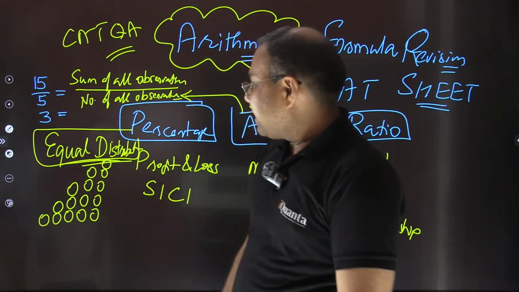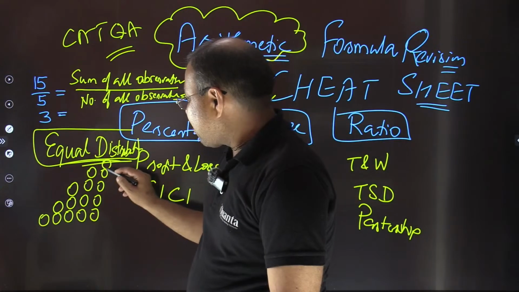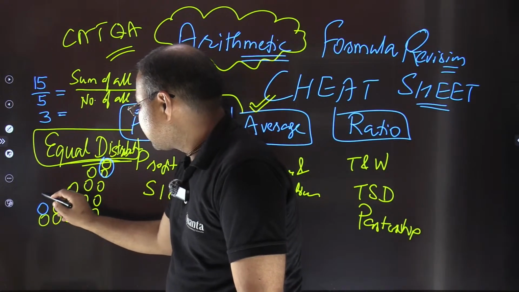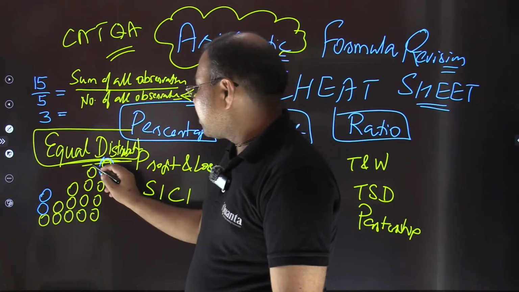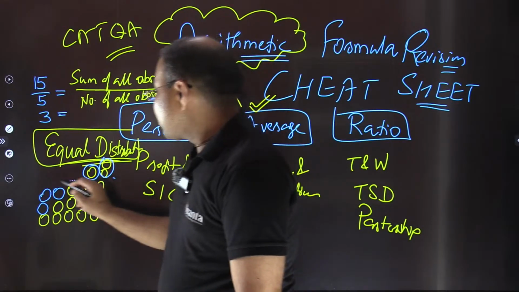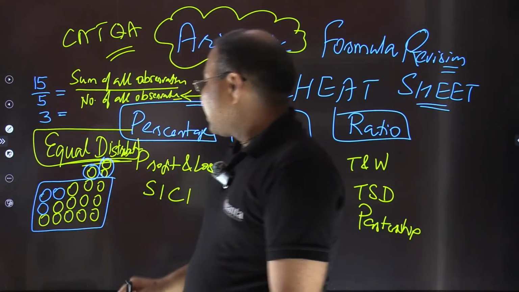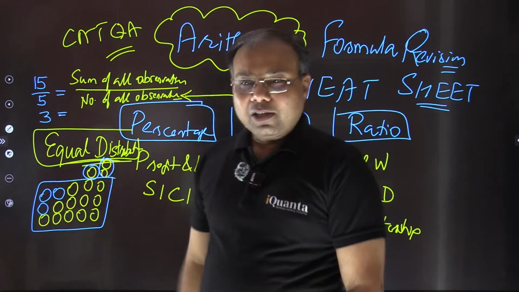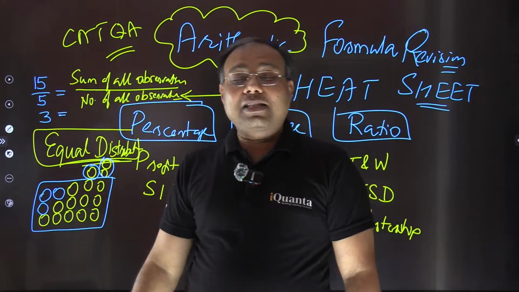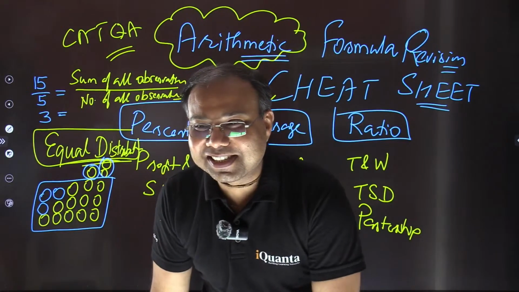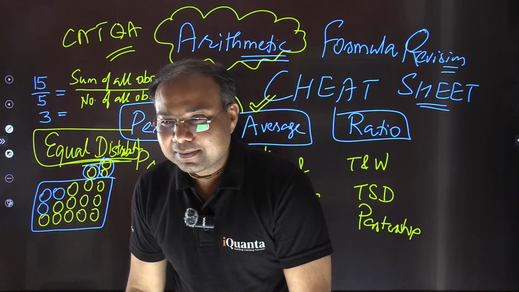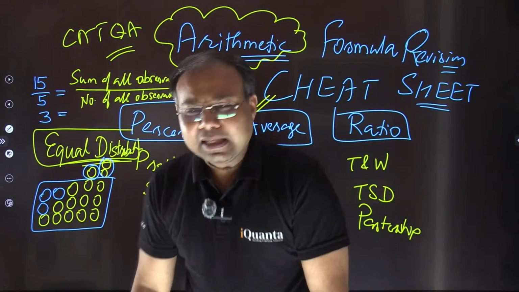So now you can see that if I take out these 2 balls and put them here, and if I take this 1 ball and put it here, so now you see, if I just redistribute it like that, what is happening? Each of the kids is having exactly 3 balls, isn't it? Can you see this? Yes, exactly, Ayushman. Wonderful. Is that clear to everyone?